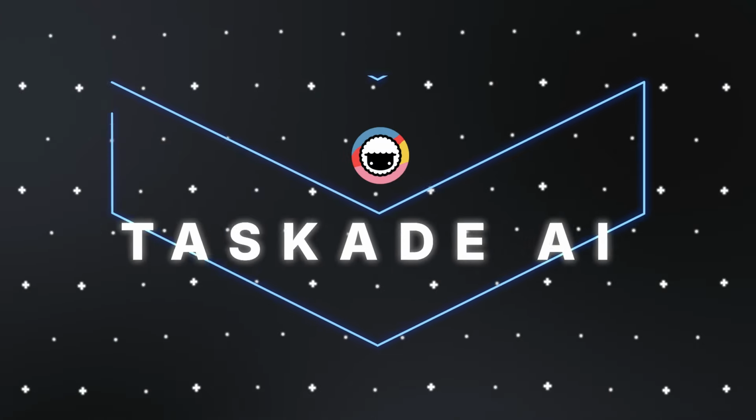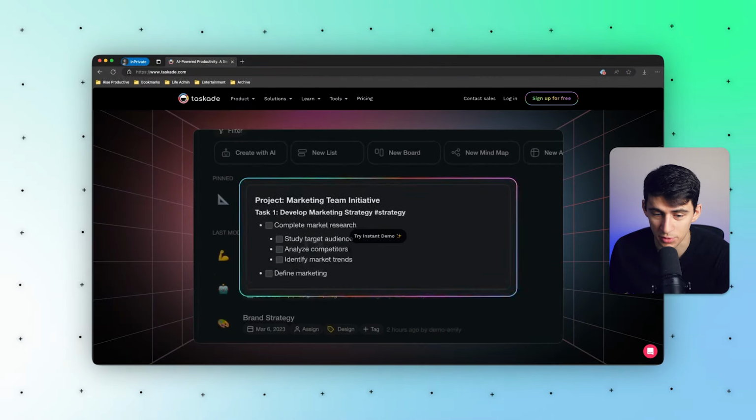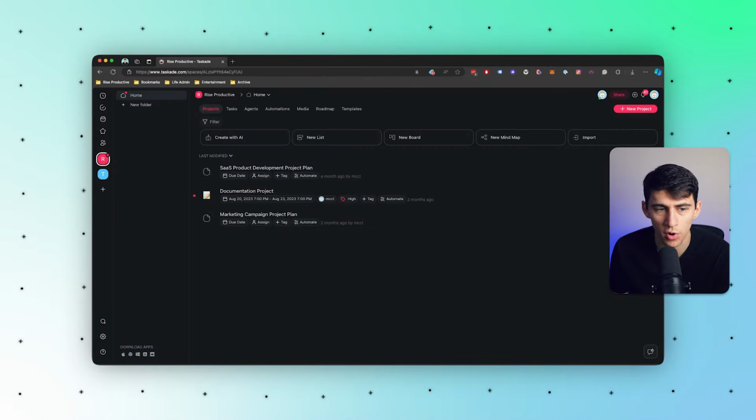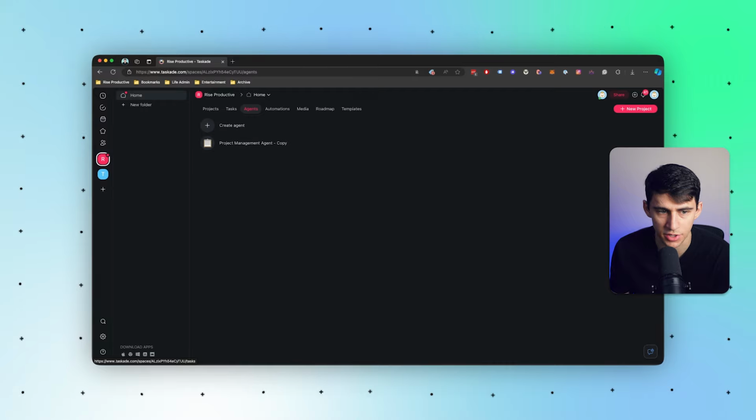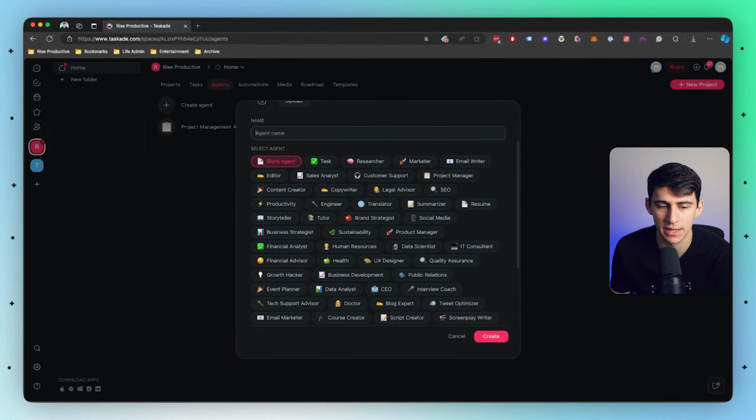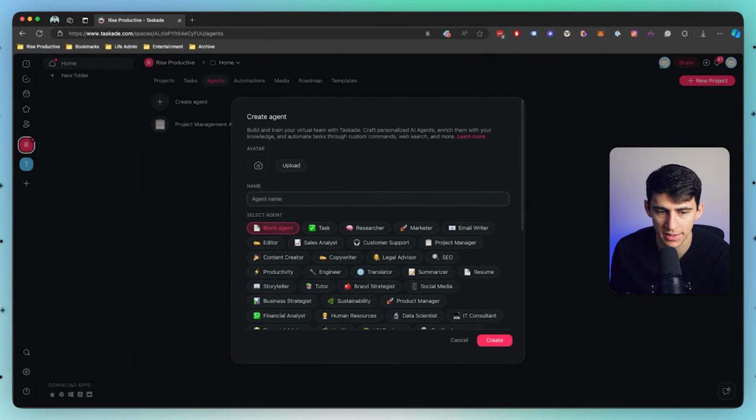First and foremost, we do have Taskade AI. The reason I really like Taskade AI, as you can see from a lot of the really cool demos that they have, is that it simply works in conjunction with your projects. So inside of any project, you'll see that there is this agent section. You can essentially create an AI agent and give it a specific type of task to do.